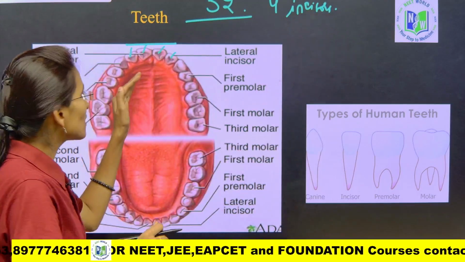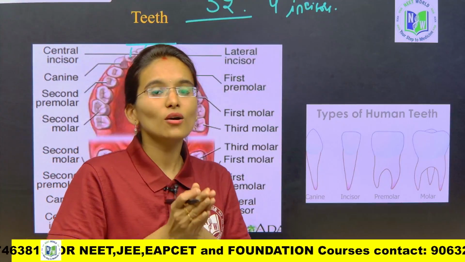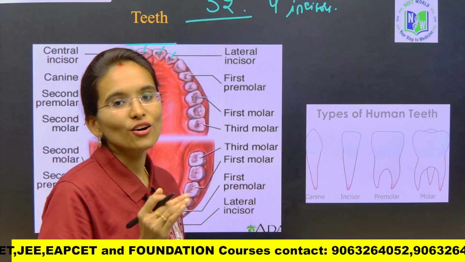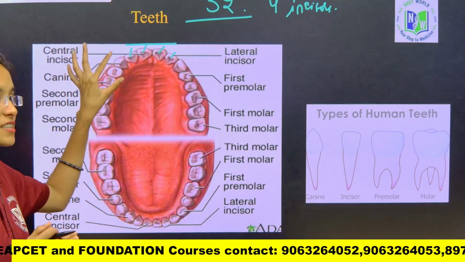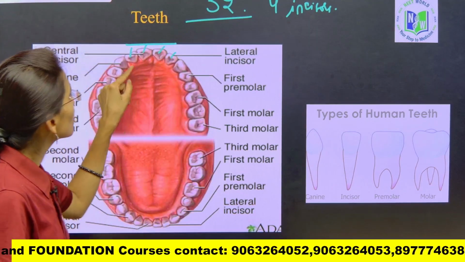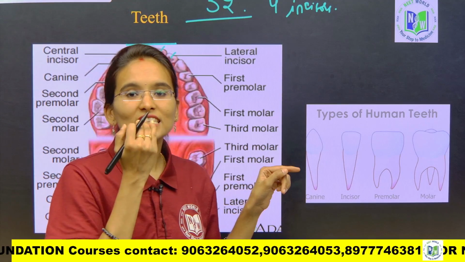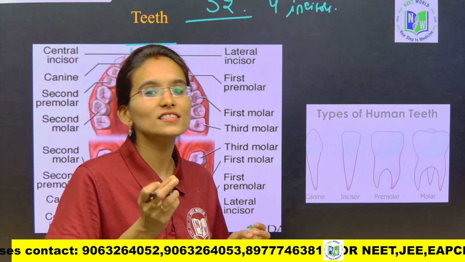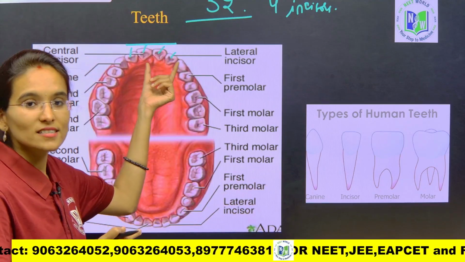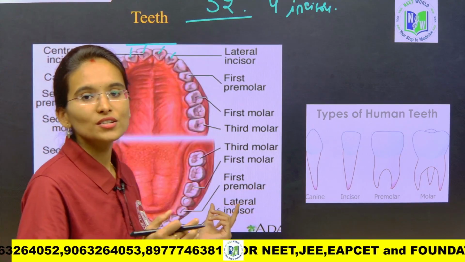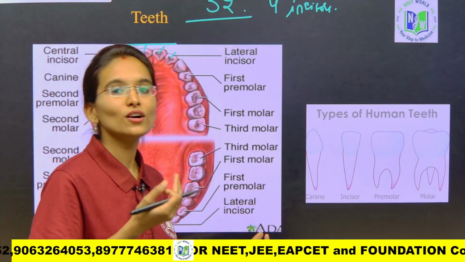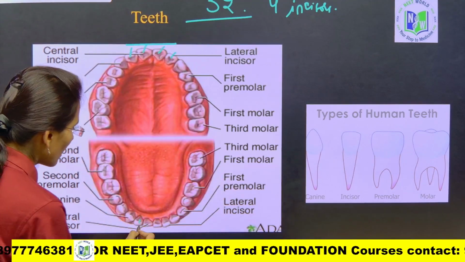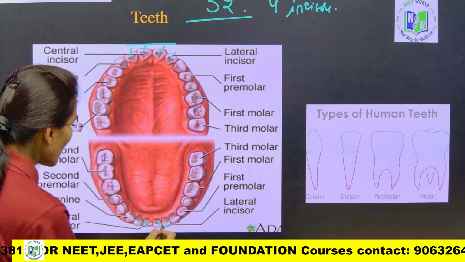First on the upper jaw we need to count and give the exact number on the upper jaw and the lower jaw. First I am going to consider the upper jaw. In the upper jaw, the front teeth are called incisors. How many incisors do we have? 4 incisors. Again count on the lower jaw also. On the lower jaw also we are going to have 4 incisors. Look here, 1, 2, 3 and 4.